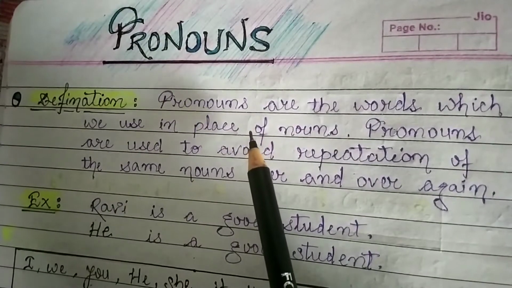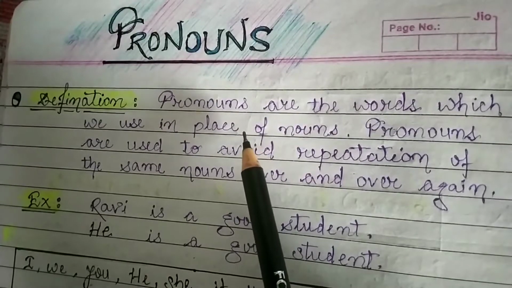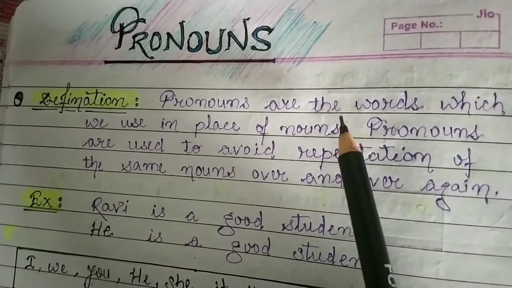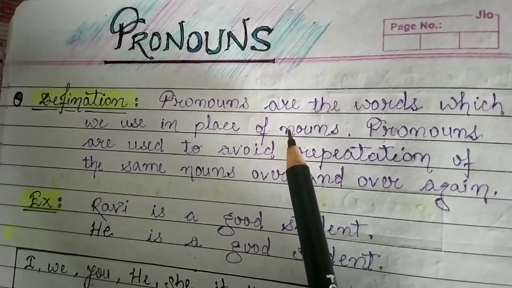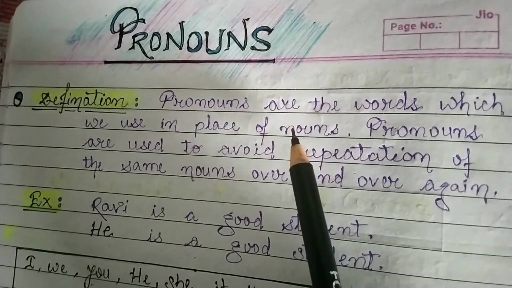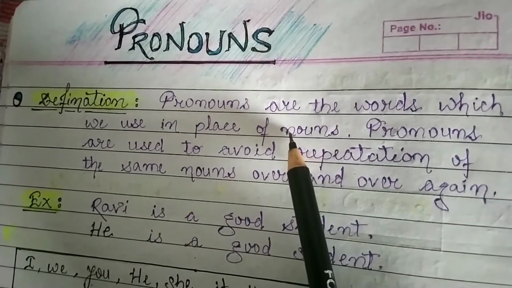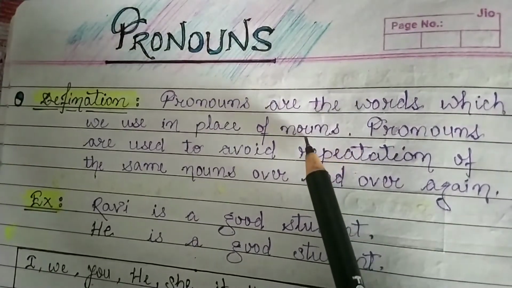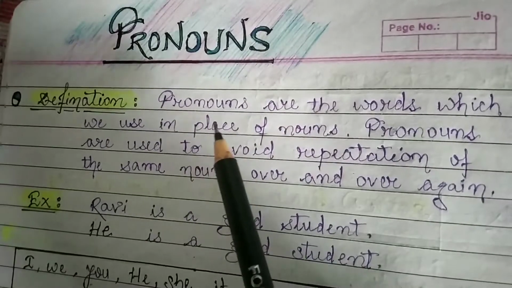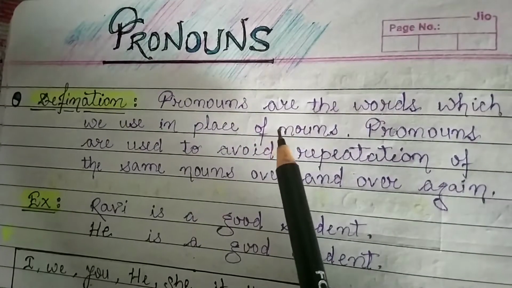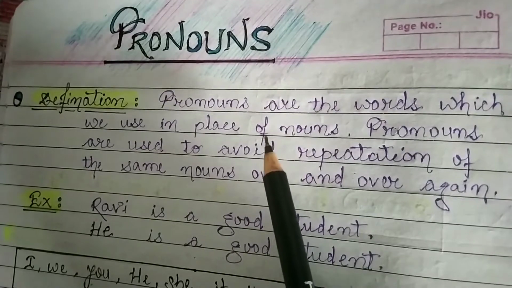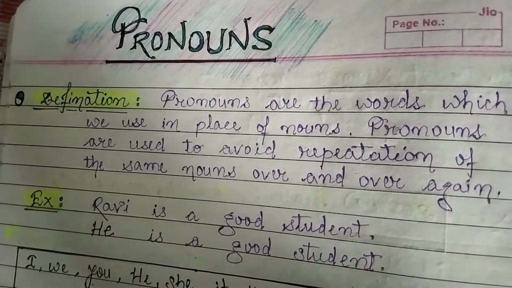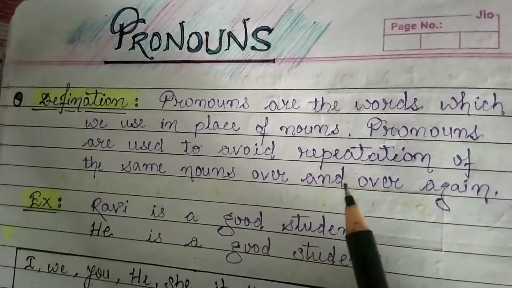Suppose if I take one example, if someone is narrating a story like once upon a time there was a lion. The lion was very hungry. The lion lived in a dense forest. The lion, and so on and so on. So, are you getting my point? If we repeat the same noun over and over again, it sounds odd. So, to avoid the repetition of noun, we use pronouns.